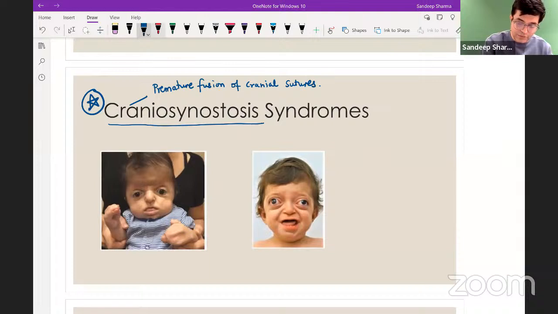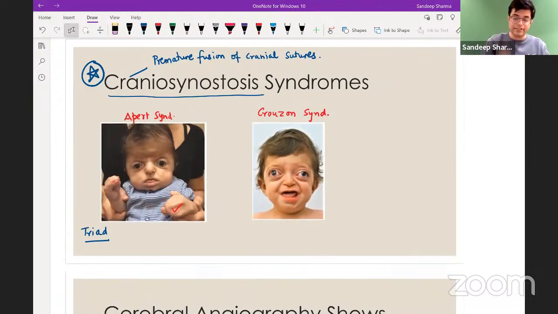Look at the first syndrome. The first syndrome here is Apert syndrome. This is what you call as Apert syndrome. Can you see the syndactyly here? And this is what you call as Crouzon syndrome. So Crouzon syndrome and Apert syndrome. How do you distinguish between them? Apert syndrome के अंदर there is a classic triad. 3 चीजें हैं which you will look out for in the exam.